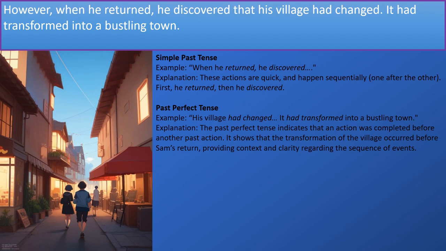The past perfect tense, for example, his village had changed, it had transformed into a bustling town. Well, the past perfect tense indicates here that an action was completed before another past action. So it shows that the transformation of the village occurred before Sam's return, providing context and clarity regarding the sequence of events.